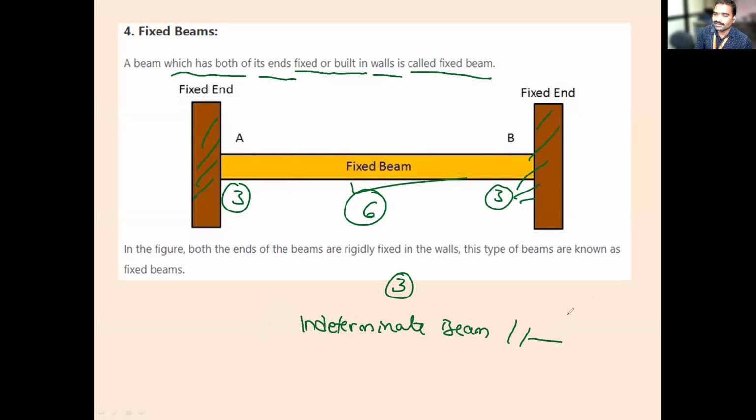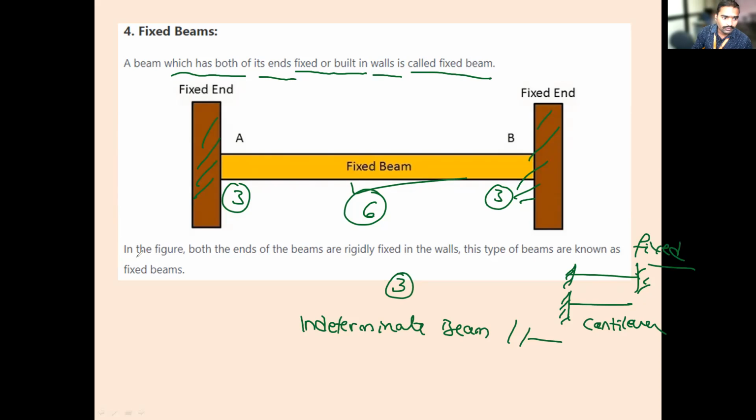Sir, fixed beam means both sides they have fixed it, not from one side only? No, both are fixed. If it is only one type, one end is fixed, then that is called a cantilever. If both the ends are fixed, then that is called a fixed beam. Okay, fixed beam. Are you getting the difference?